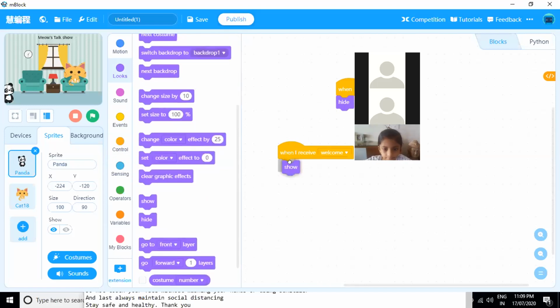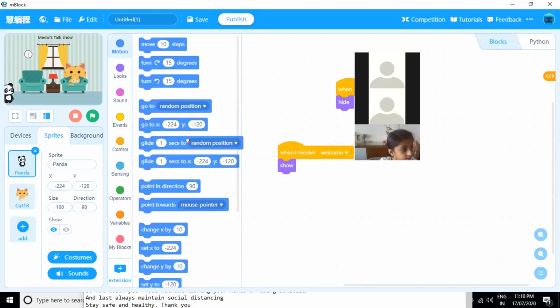Okay, but where he will be, the first position of panda will be here. He will be standing here, and from here to the car chair he will walk, right? So I'll first go to position, and I will set this position of panda. Okay, that is the initial position of panda. After that, panda will walk towards the chair.